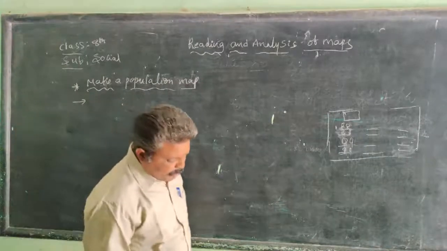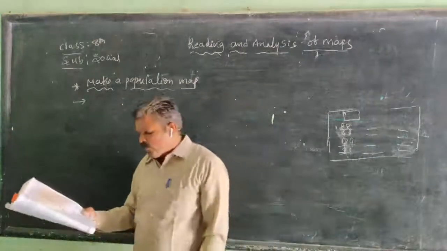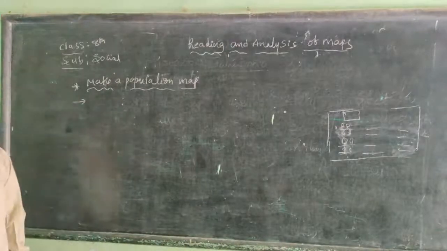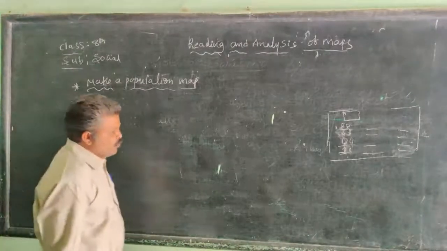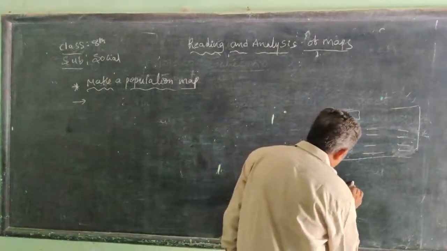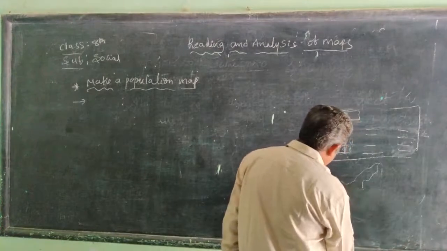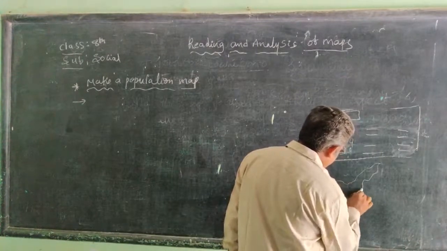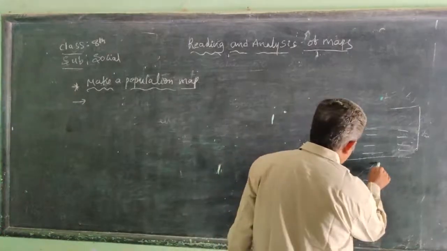How do we show this on a map? We use shading and colors. For example, this is the Andhra Pradesh map.